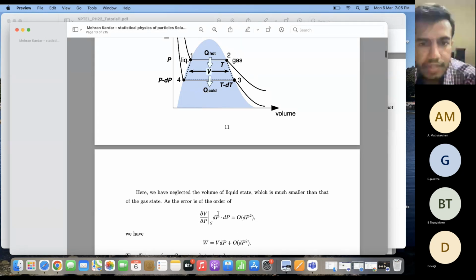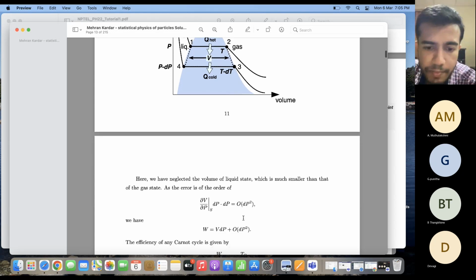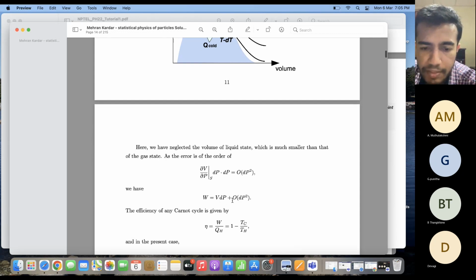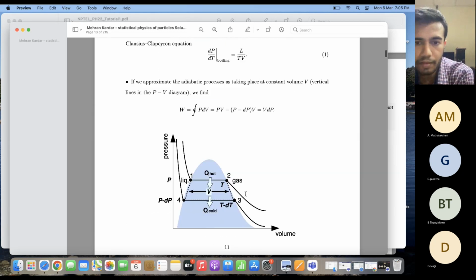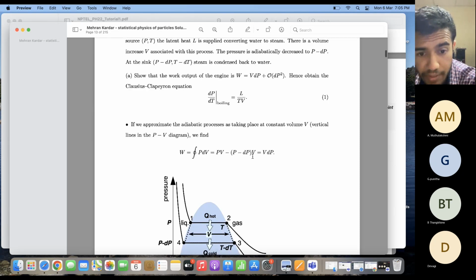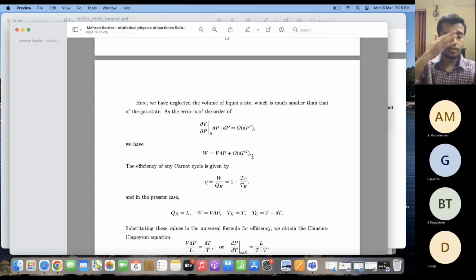As you can see, since the pressure increase is very small, dP is a very small quantity, so this area is of the order of dP square. That is why the work done during this entire process is V dP plus a very small quantity of the order of dP square. So we complete the first part of this derivation. Now, from this, we have to obtain the Clausius-Clapeyron equation. So how do you proceed with that?